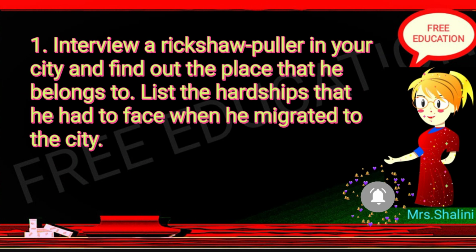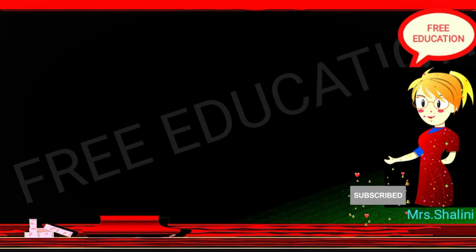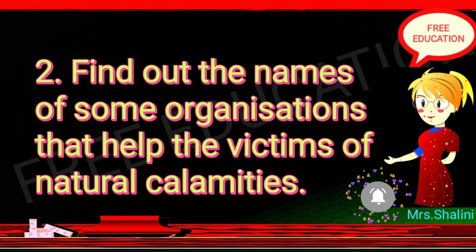Something to do. 1. Interview a rickshaw puller in your city and find out the place that he belongs to. List the hardships that he had to face when he migrated to the city. 2. Find out the names of some organizations that help the victims of natural calamities.